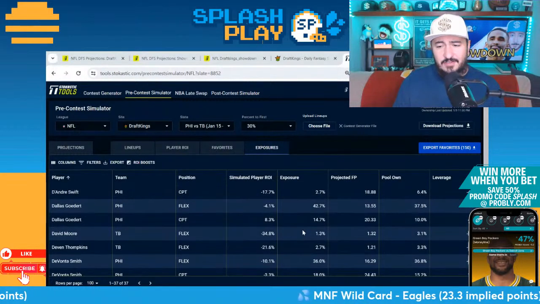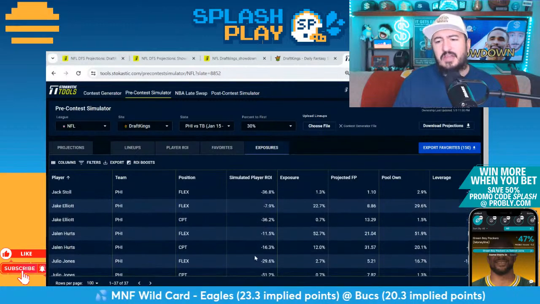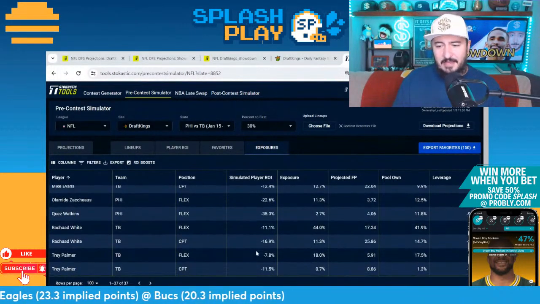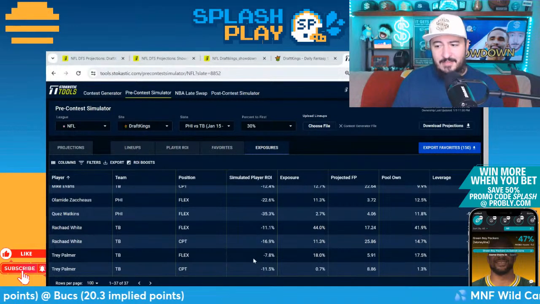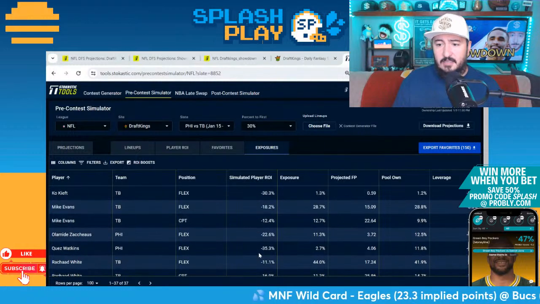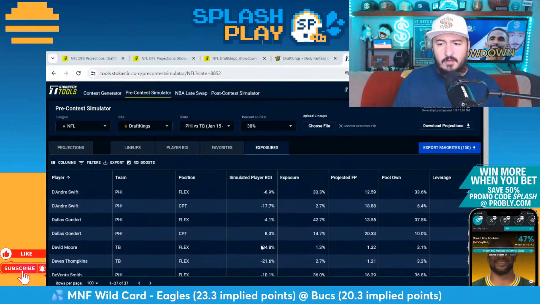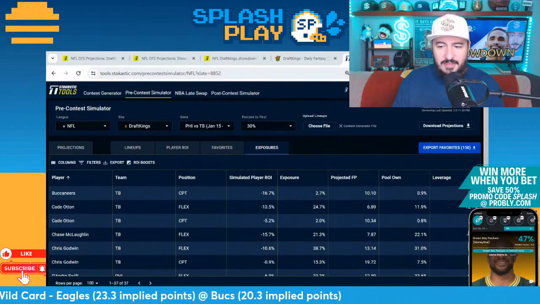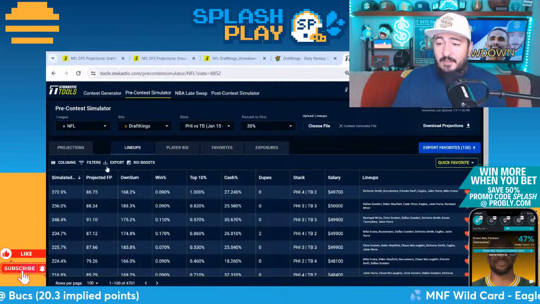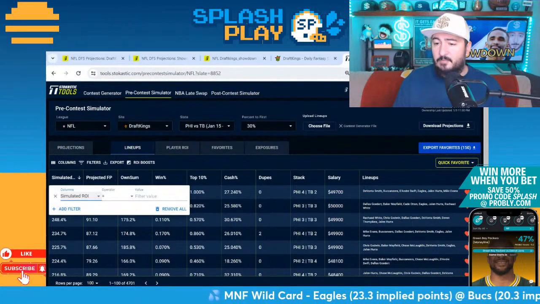And it honestly looks, just going through here, so you're even getting David Moore, you're getting Devin Tompkins. You're getting literally every player in the game besides Chase Edmonds in the sim, which makes me think that Chase Edmonds is kind of an okay play, because people aren't going to be playing him, especially in the 150 sets. Yeah, literally every other player on the slate is in here besides Chase Edmonds. So that's not great for Chase Edmonds, but also that's a good sign in terms of playing him, that you're just not going to get a lot of people on him.